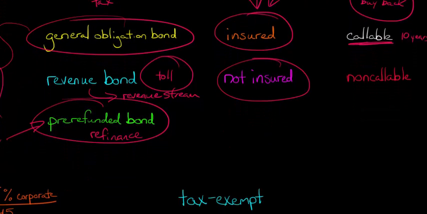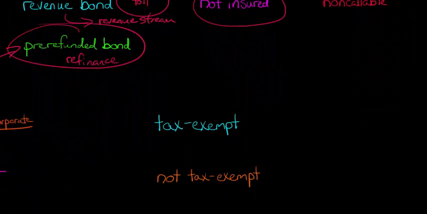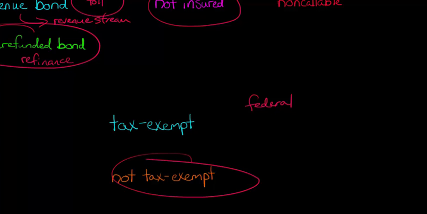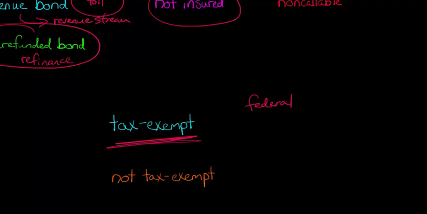So one of the most important features, though, of municipal bonds is that many of them, most of them, in fact, are tax exempt. And when I'm talking about tax exempt, I'm talking about federal and then state and local tax, right? So federal tax is actually going to be dependent on what the bond is actually used for, right? Is it used for something that's kind of like a necessary use, or is it used to build a football stadium? So in some cases, a municipal bond could actually not be exempt from federal income taxes, but in most cases they are tax exempt.